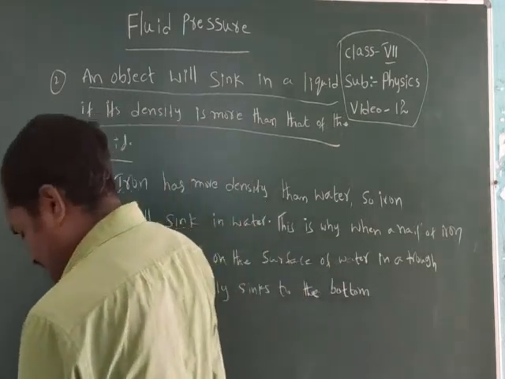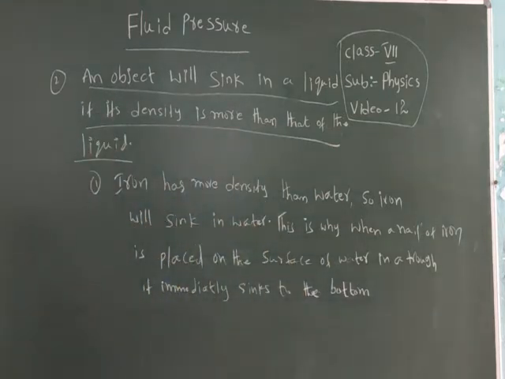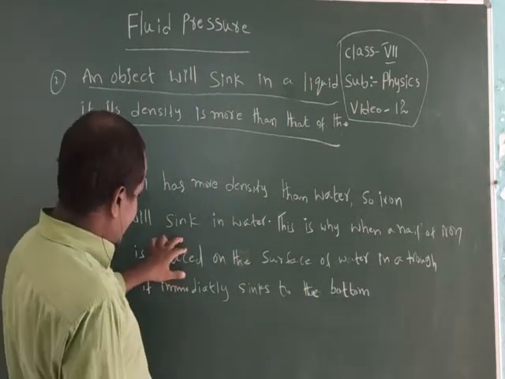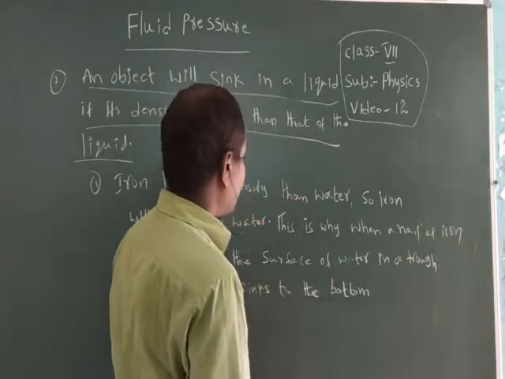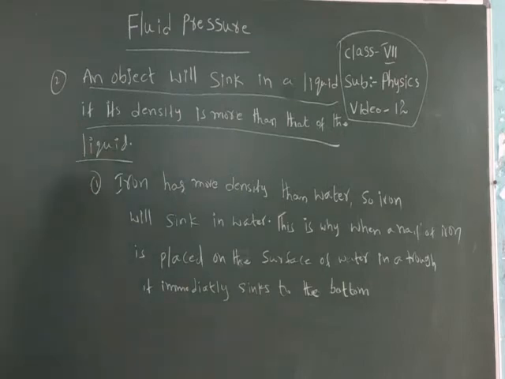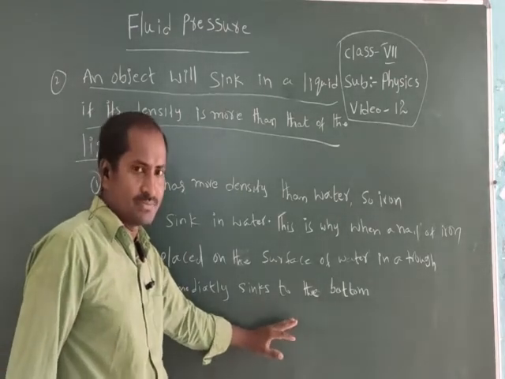What is the reason here? Because the density of the iron nail is more compared to the density of the water. That's why it immediately sinks to the bottom.